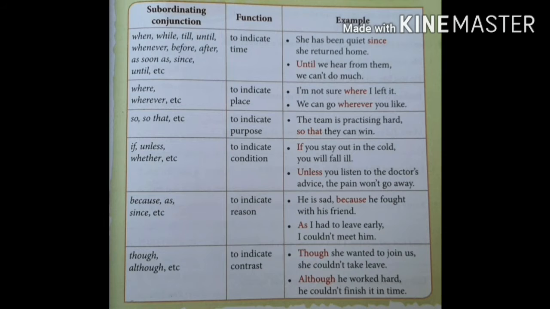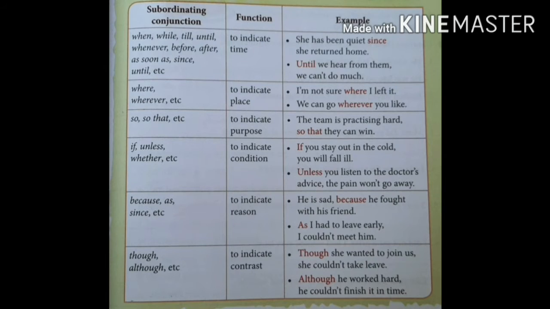First, we see the subordinating conjunctions which indicate time, that is when, while, till, until, whenever, before, after, as soon as, since. These subordinating conjunctions are used to indicate the time.